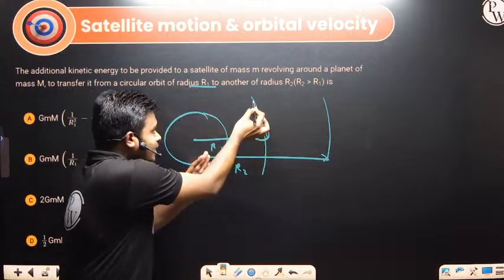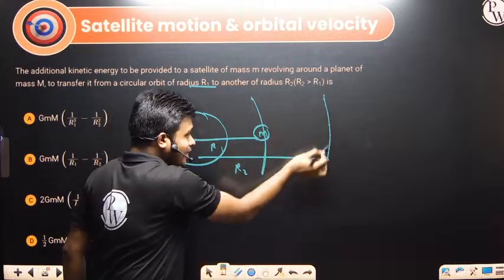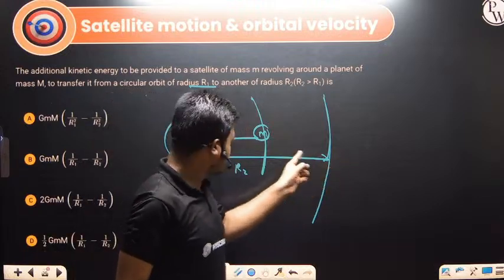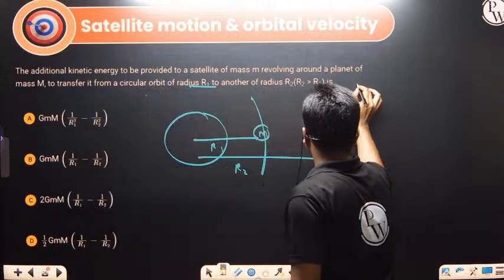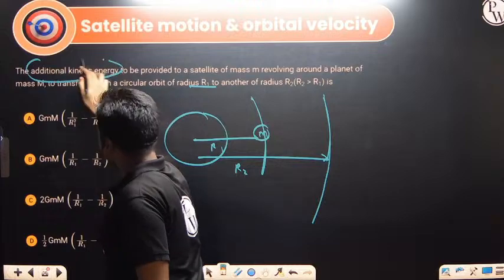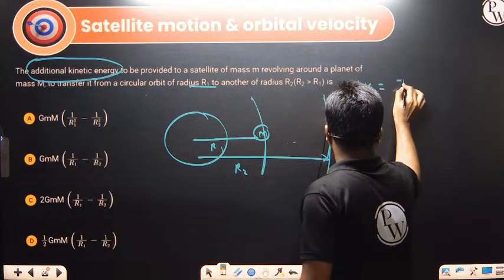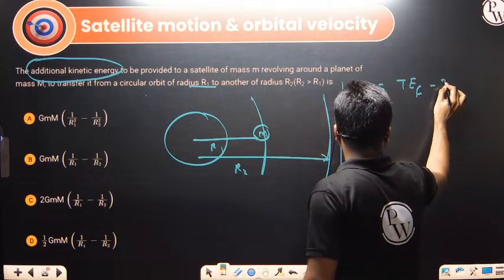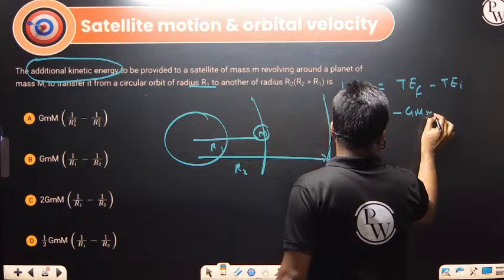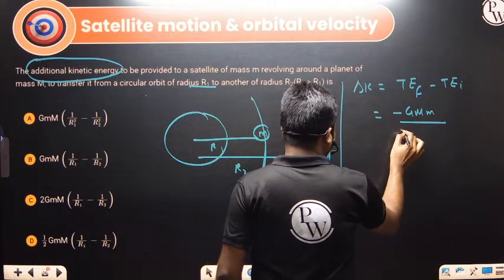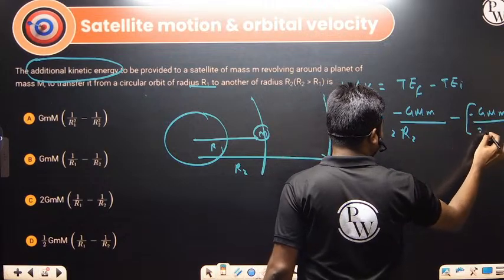To stay in this orbit, it has a certain total energy. To go into this orbit has a certain total energy. We have to find that delta of the energy. Then only it can sustain there. So the total change in energy, that additional kinetic energy that we have to provide. We can provide only kinetic energy, we can't provide the potential energy. So here we will write delta K. Delta K is total energy final minus total energy initial. So what is final? Minus G capital M small m divided by 2R2, minus, minus G capital M small m divided by, what is initial, 2R1.